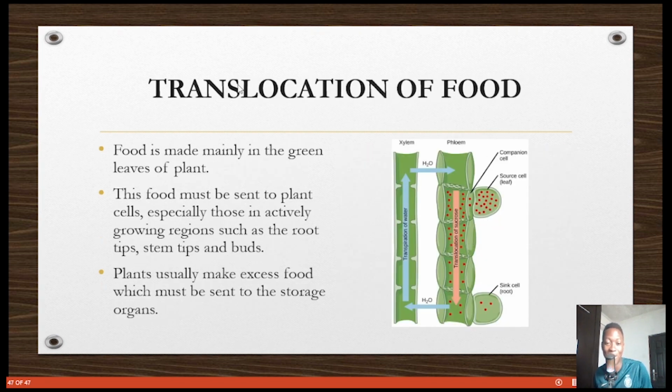The other thing is the translocation of food. We have said food is made in the leaf. It has to be translocated down to every part of the plant, right? So what does this is the phloem. Remember, phloem, food. Xylem, water. It's very easy to remember. Phloem sounds like F. Phloem, food, right? So this happens through the phloem vessels.